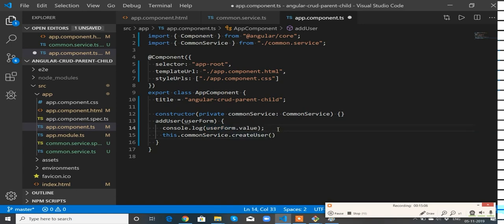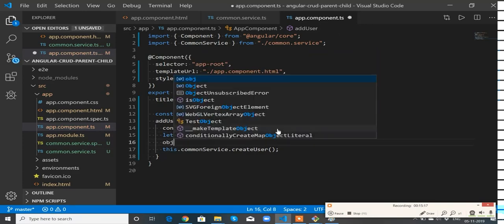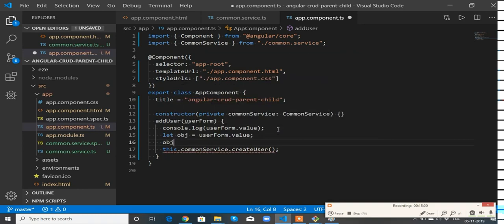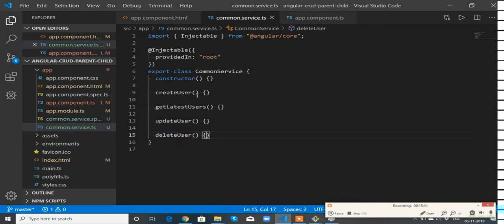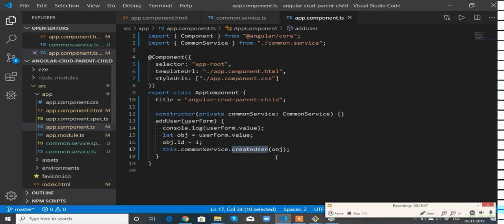Okay, before sending, that particular object needs to have an ID. So let obj equal to the object, obj.id equal to 1. So I need to have an ID property. That's why I'm hard coding it here. Once it is done, let me send it to the service. Now go to the service. See the error, because in your service, this createUser method is not ready to receive any arguments. So I'm going to create obj. Now it's ready to get an argument. Now if you see, the error is gone.